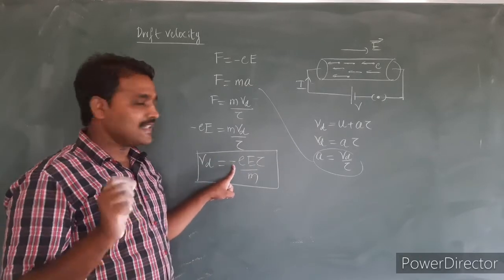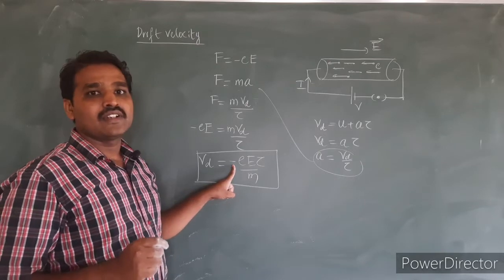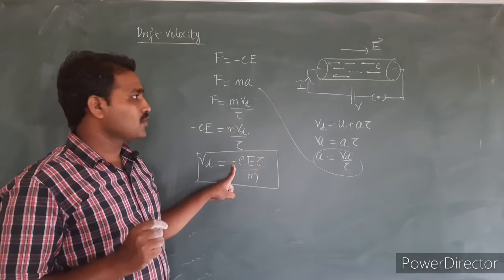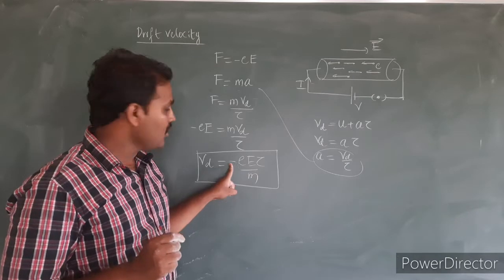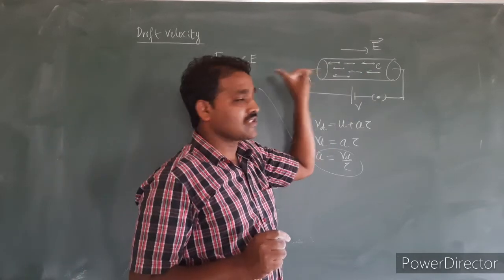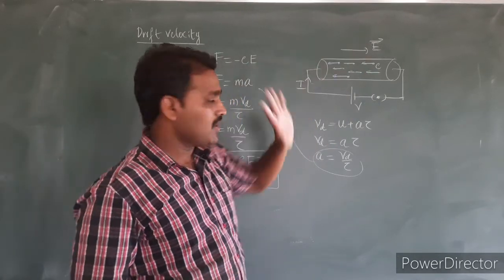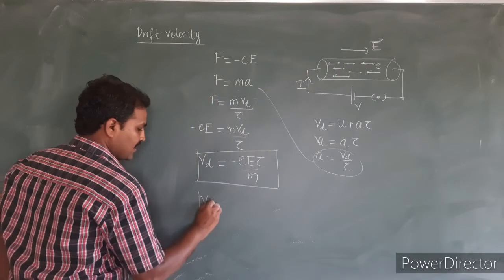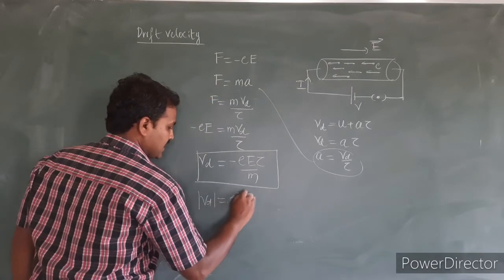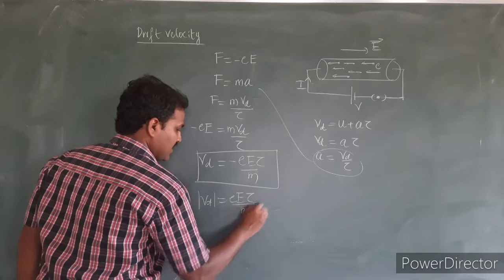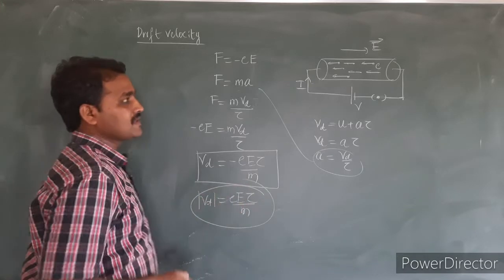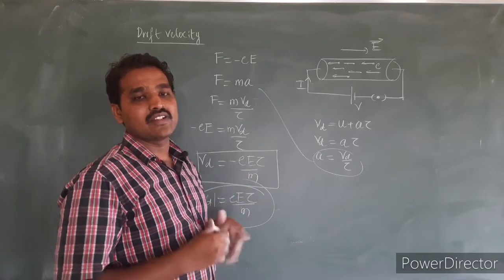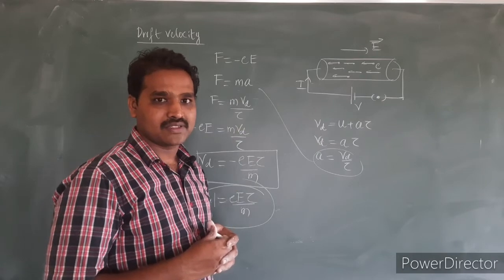The negative sign just indicates that the electrons experience the force in the opposite direction of the electric field, so the direction of the velocity is opposite to the electric field. The magnitude of drift velocity, I can simply write as e E tau divided by m. Remember this equation. This derivation is regularly asked for 3 marks.